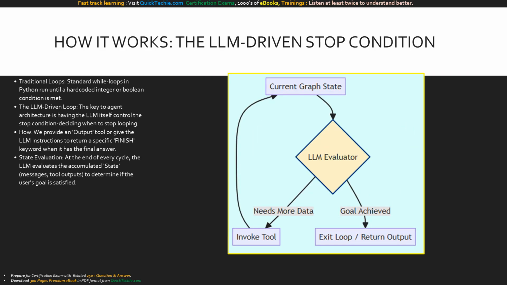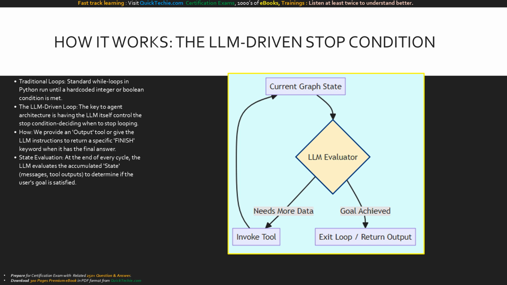How do we actually implement these cycles? Every programmer is familiar with while loops, which run until a hard-coded variable reaches a limit. But in Agentic AI, we introduce a paradigm shift, the LLM-driven loop. The key to the agent architecture is to have an LLM control the stop condition, that is, the model uses its reasoning capabilities to decide when to stop looping.